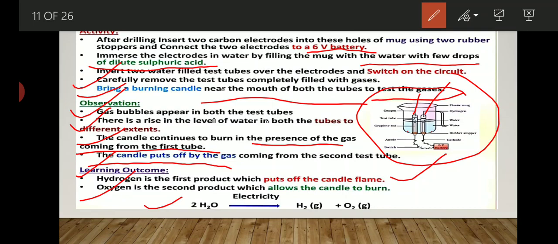This is because during the formation of water, two atoms of hydrogen and one atom of oxygen are present. So whenever dissociation takes place, the amount of hydrogen gas is in excess in comparison to oxygen.